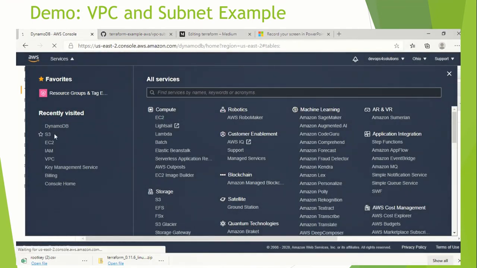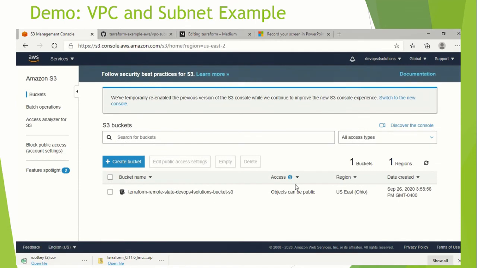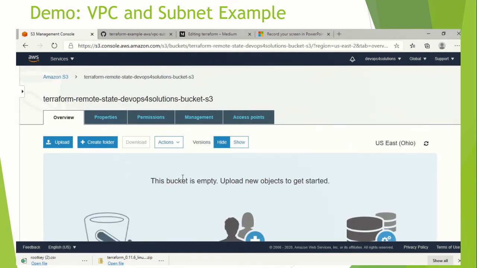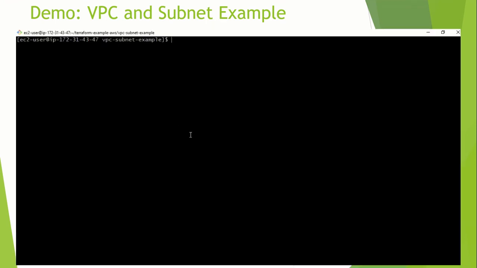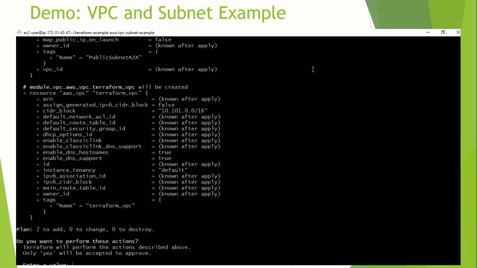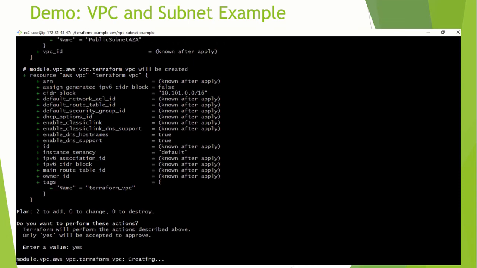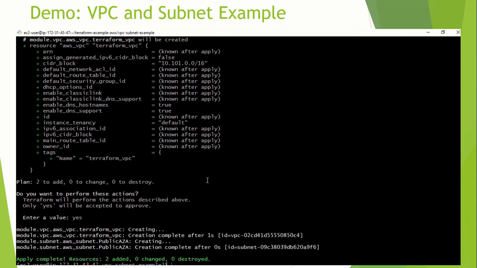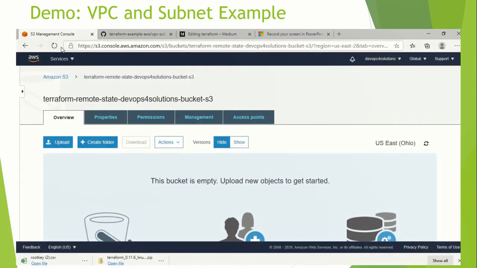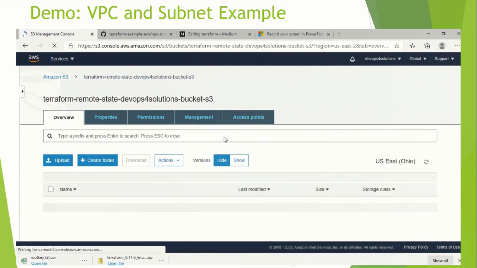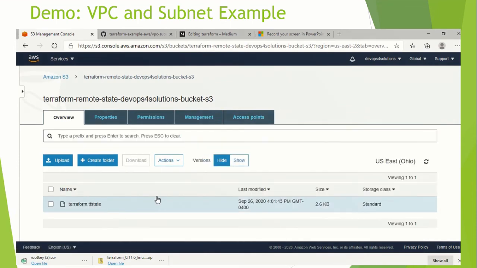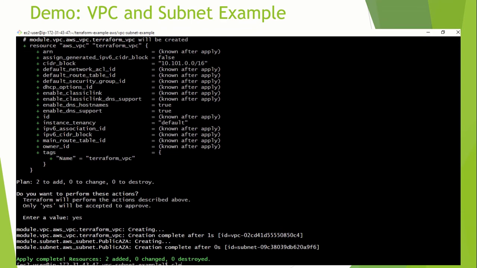Before that, I wanted to show you my S3 bucket that we have created. This S3 bucket is currently empty. But now when I run this, you will see that the S3 bucket is not empty. It actually created my state file under the S3 bucket. So now you can see that it has created the state file in the S3 bucket.